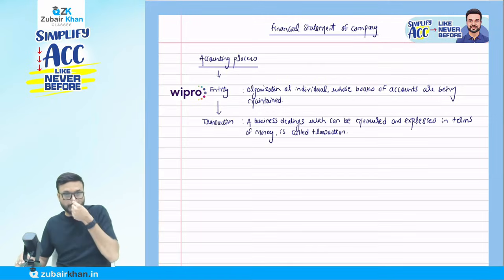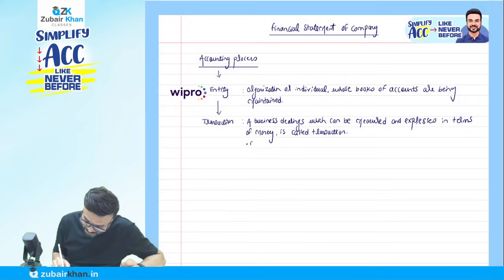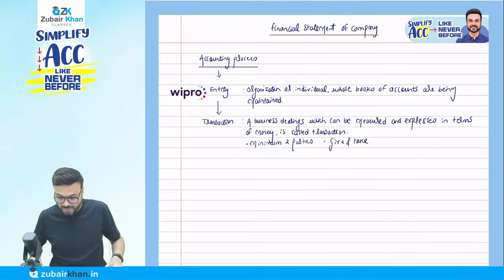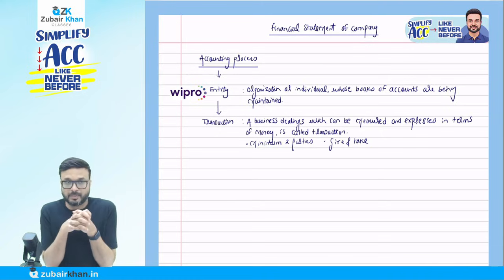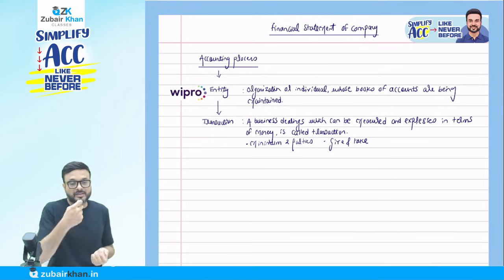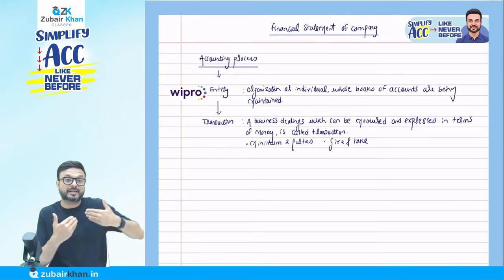Let me give an example. Always remember that first of all, there should be a minimum of 2 parties. You can write it down: minimum 2 parties, and it's a give and take. Whenever there is any transaction, how many parties are there? Minimum 2. Let's take an example. You purchase this course and pay the amount: you are one party and we are the second party. It's a give and take. You gave us the amount, we are providing you the services. So this is a transaction, something which we can measure in terms of money.